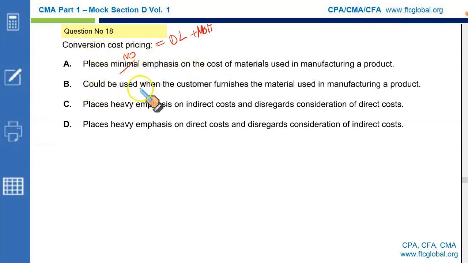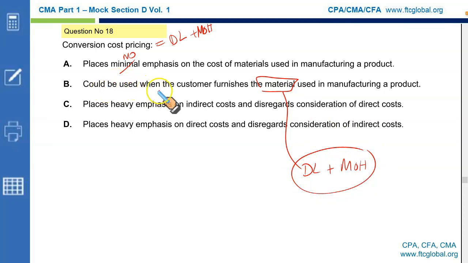Conversion cost pricing could be used when the customer furnishes the material and you have to incur the labor and the relevant manufacturing overhead to make the product complete. And this is what you could use for pricing. So it could be used when the customer furnishes the material used in the manufacturing of the product, where you incur your labor and overheads, and this is what helps you establish your price. This is the correct option.